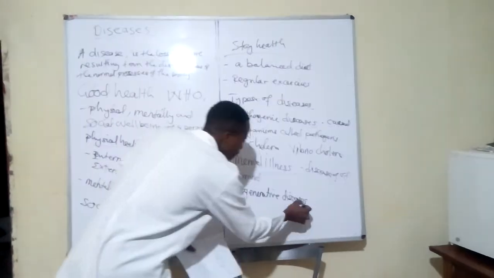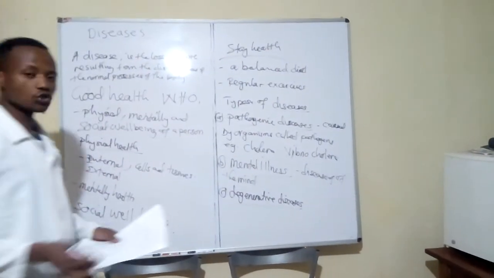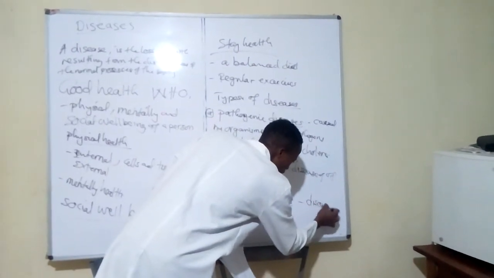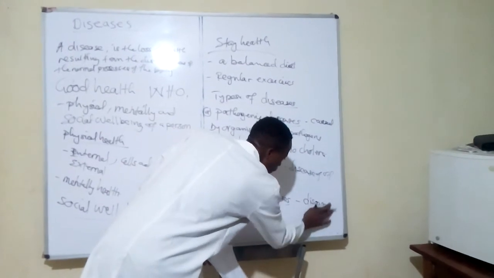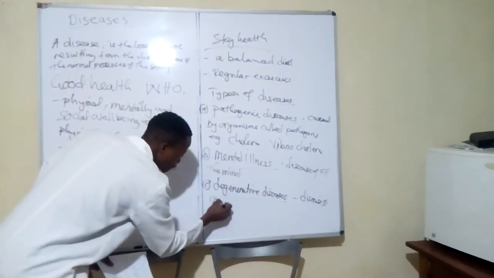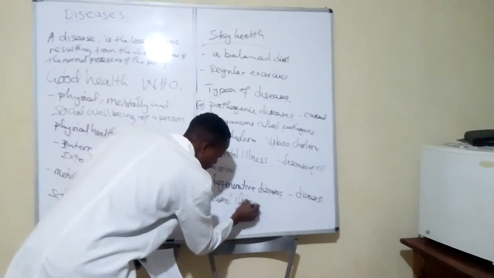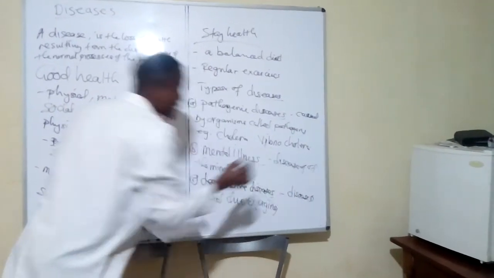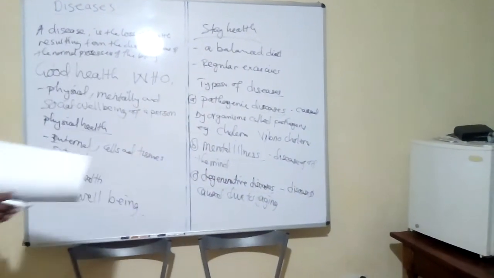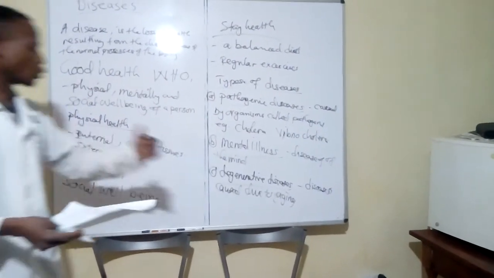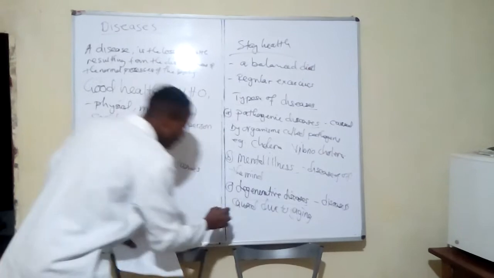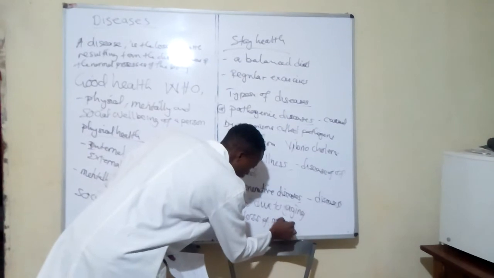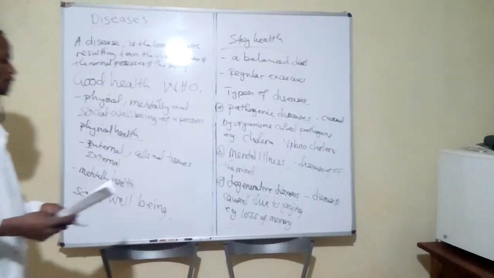Degenerative diseases are diseases which come about due to aging, as you are getting old. For example, loss of memory is an example of a degenerative disease.